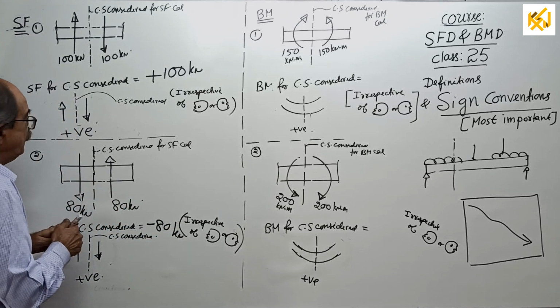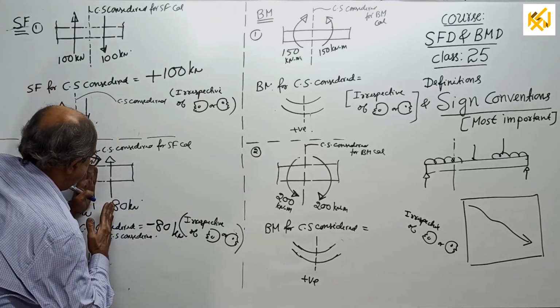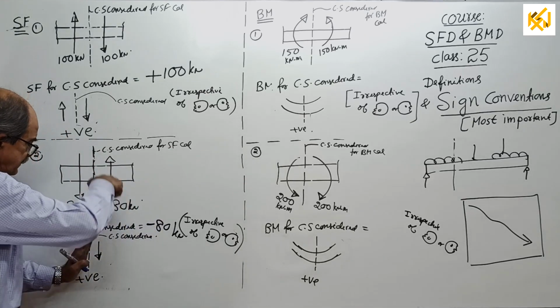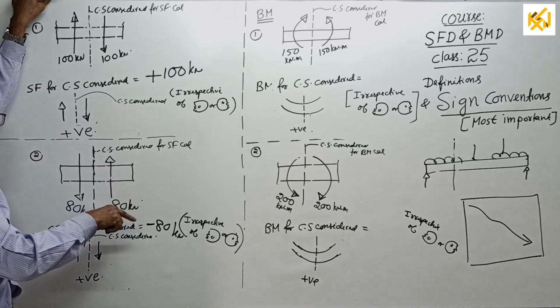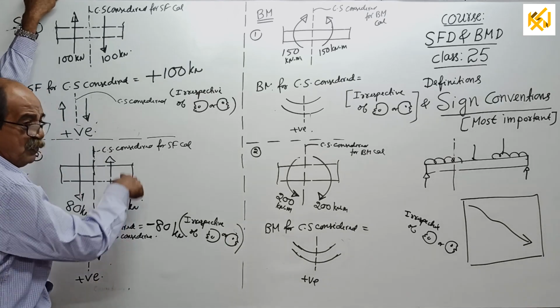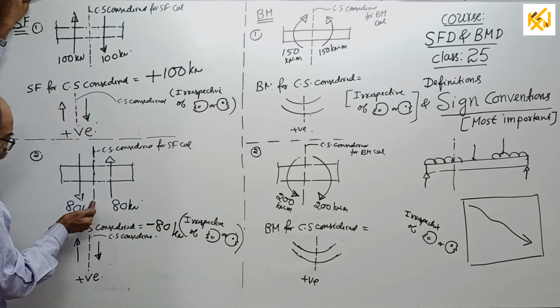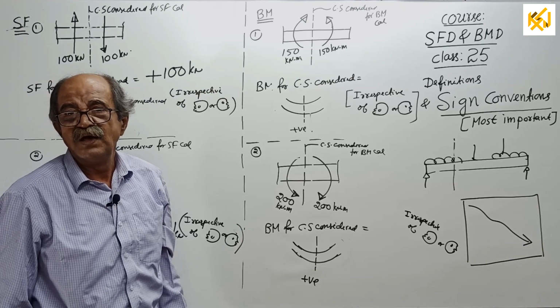If I look at the left side. Okay, do one thing. Look right side: up 80. The sign convention is right side down is positive. This up 80 is opposite to the sign. Therefore, minus 80, irrespective of whether you look left side or right side. Hope it is fully clear.